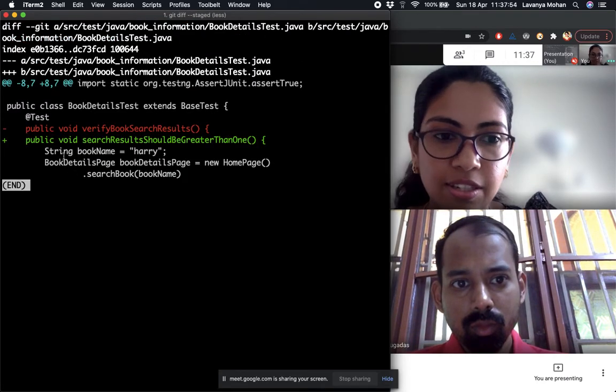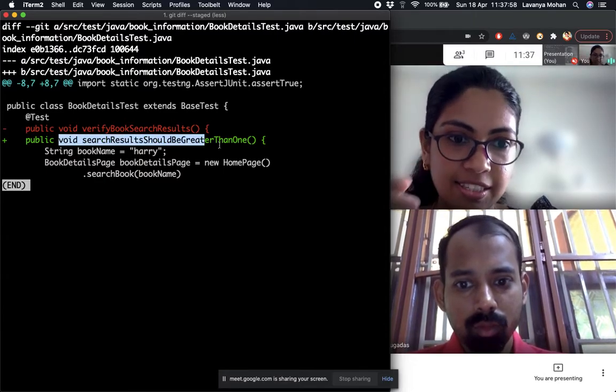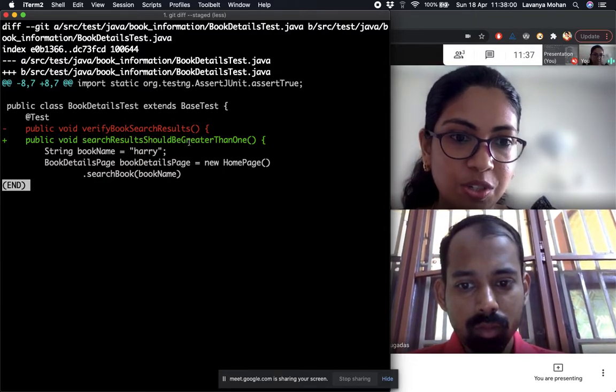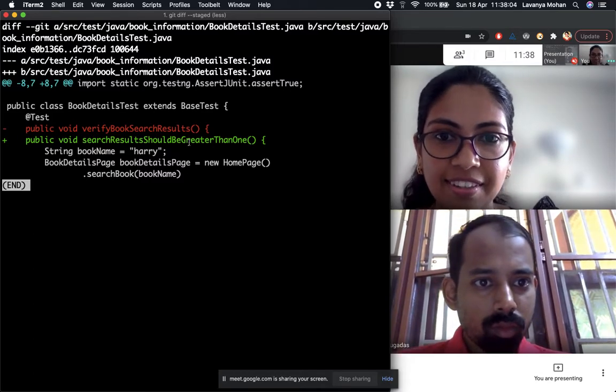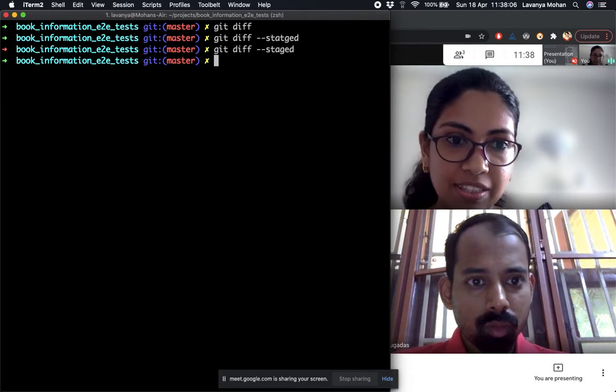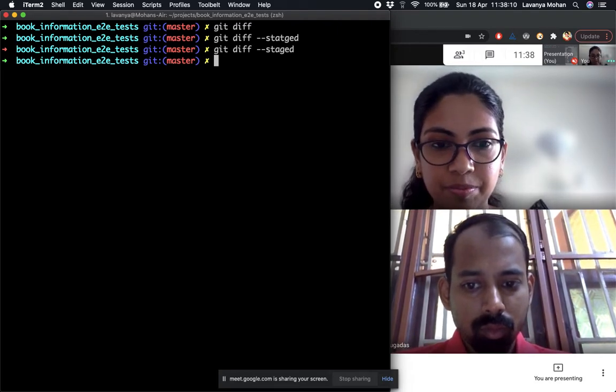Sorry. So now we can see the same changes here, but we also know that it is in the staging area now. So this is basically just showing us changes in the staging area. Okay. And if we're happy with this, we can actually go ahead and make a commit by another command.